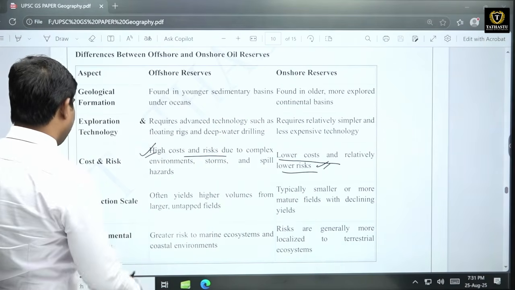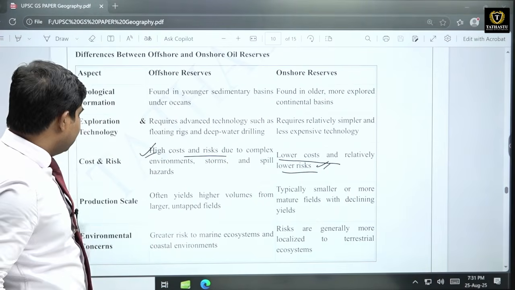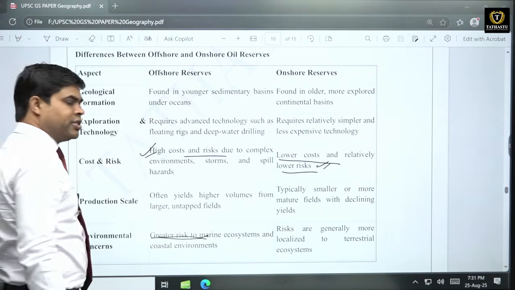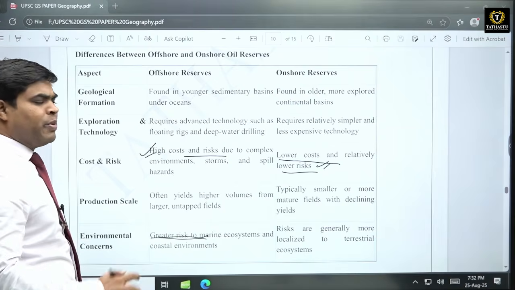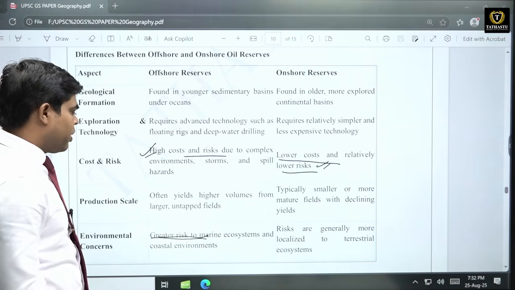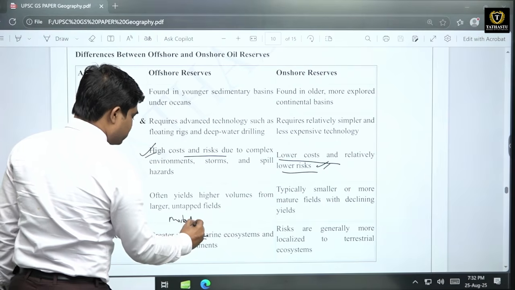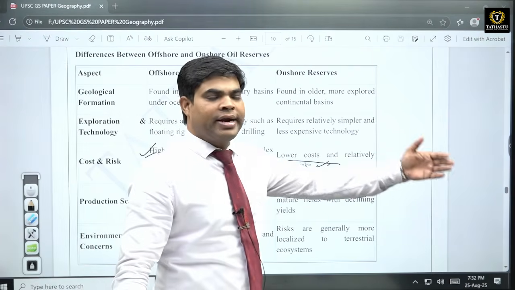So these kind of differences you can also write in 2 or 3 lines. Environmental cost, this is also high cost because oceans can be polluted because of that. और land जो होती है इसमें थोड़ी सी comparatively कम loss होता है, because water is very mobile and whatever pollution is produced inside that, it can travel longer and longer distances.